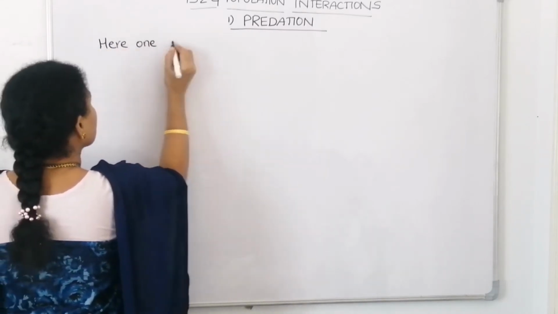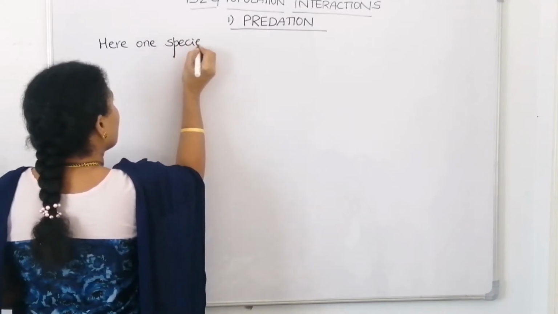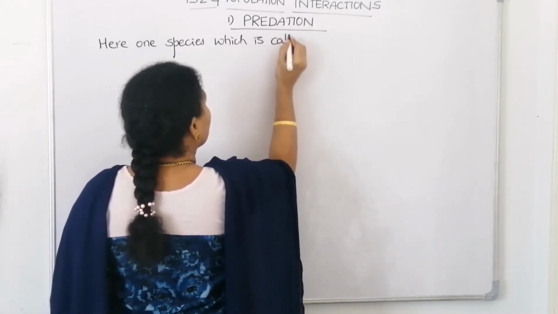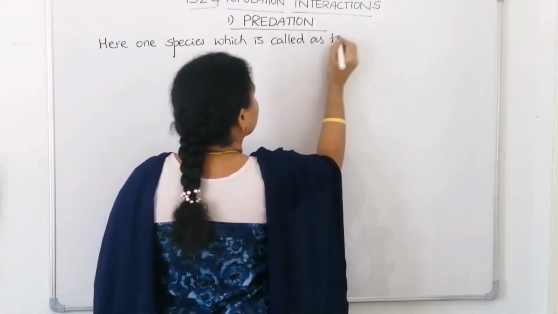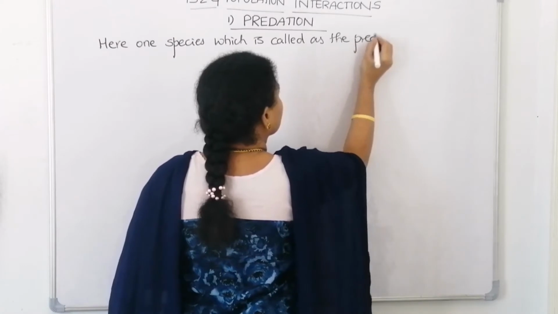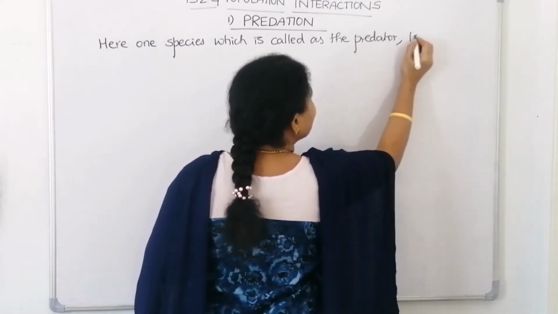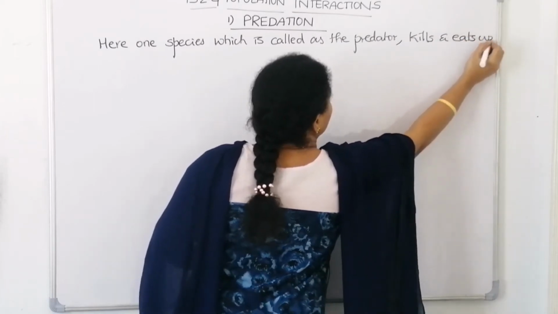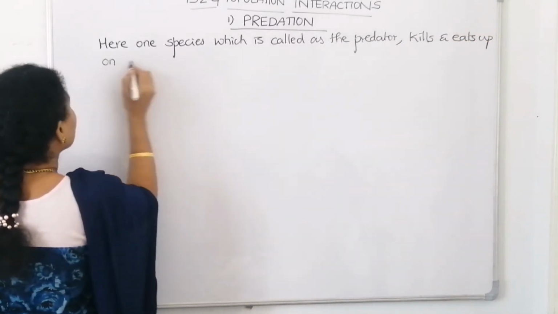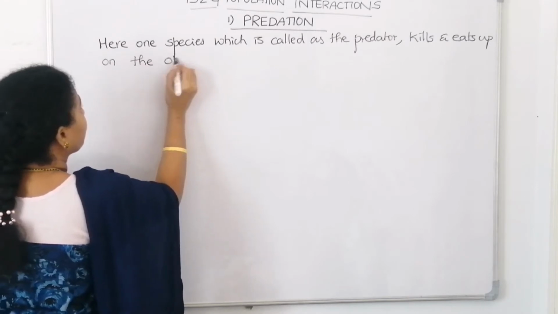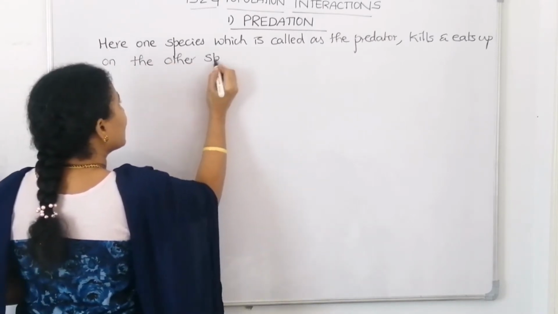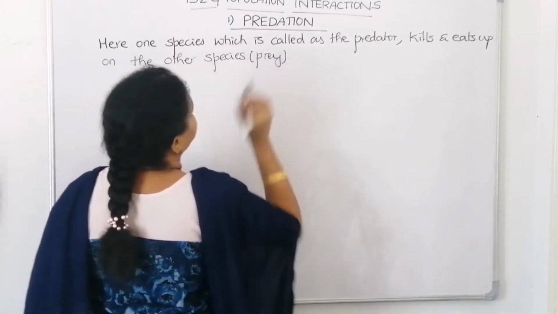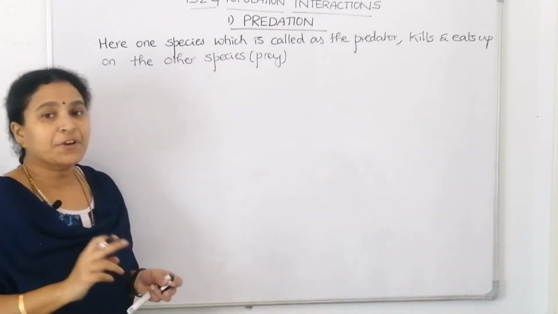One species, which is called the predator, kills and eats upon the other species. The other species is called the prey. Such types of interactions are called predations.